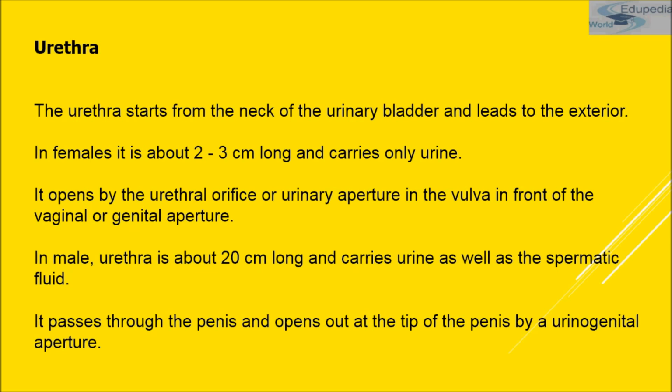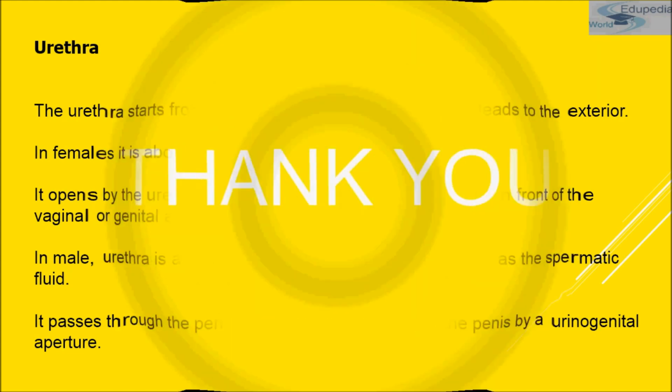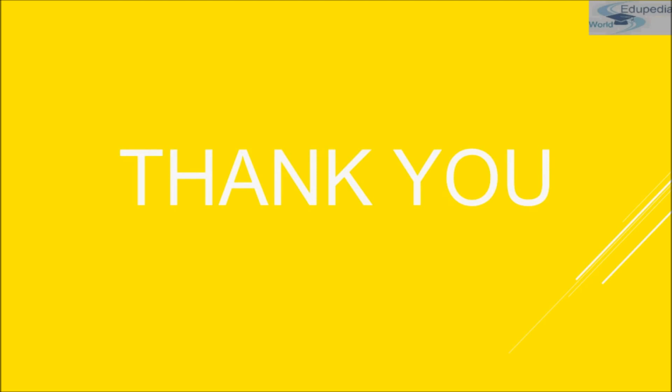Okay, so we have just read the human excretory system, which consists of the kidney, ureters, urinary bladder and urethra. We have studied each one in detail. So this was all about the human excretory system.